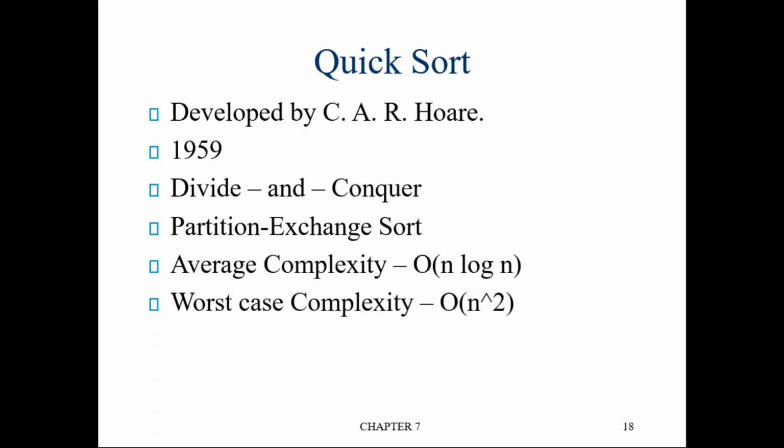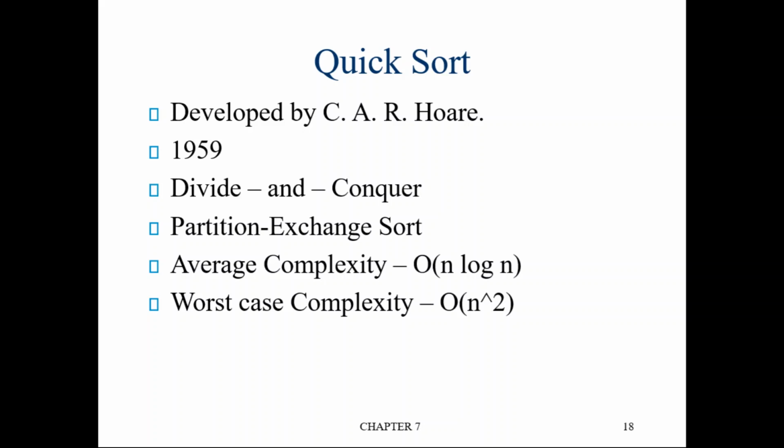Quicksort is otherwise called partition exchange sort, because here we are going to partition the list into several sublists, and then we will be doing some kind of swapping. Swapping is nothing but exchange. So we are going to do two things. Given a list, we divide it into several small lists, and then depending on the requirement we do some swapping. It comes under a class of algorithms called divide and conquer algorithms.